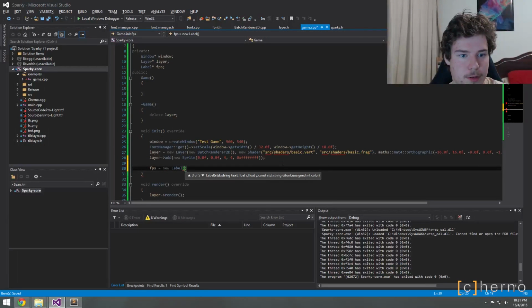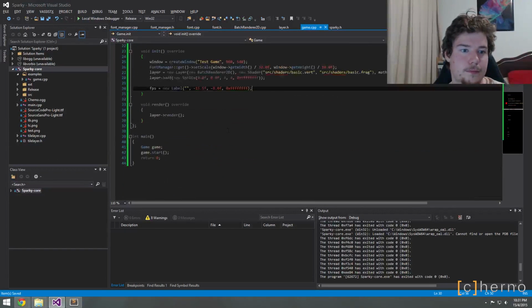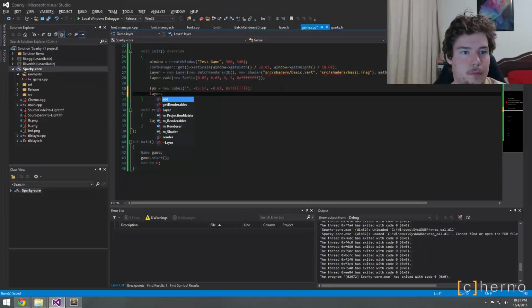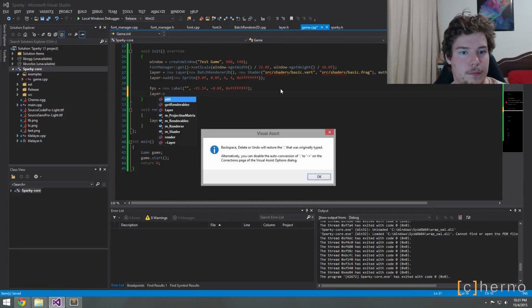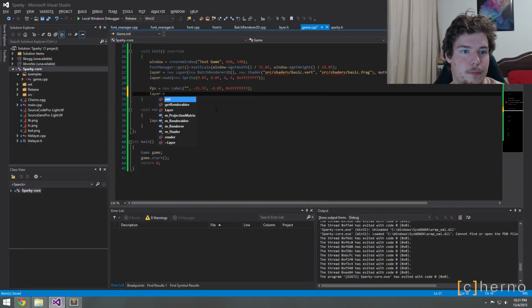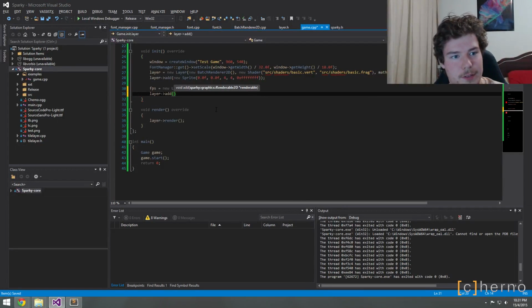I think we've got a lot of options, don't we? Yeah, we can just do that. So we'll set the x and y equal to like minus 15.5, minus like 8. Color to white. Add, yeah, so visual is nice for that.